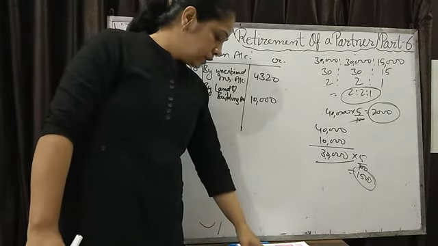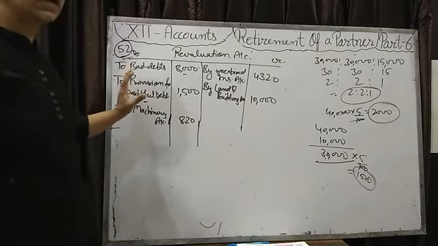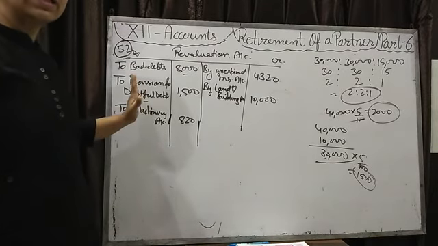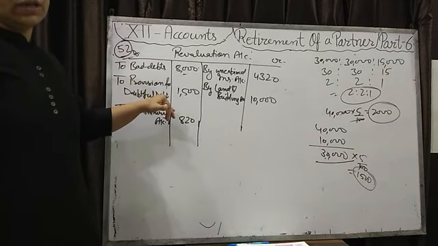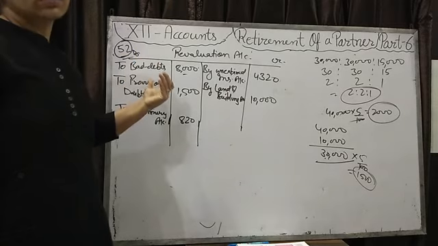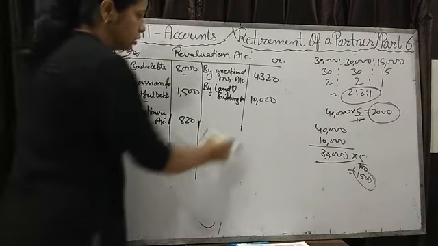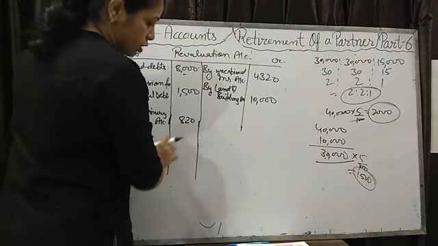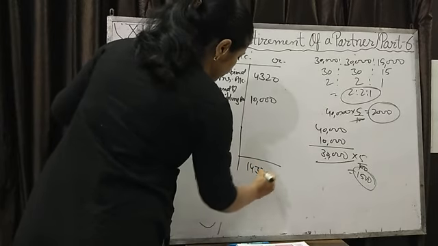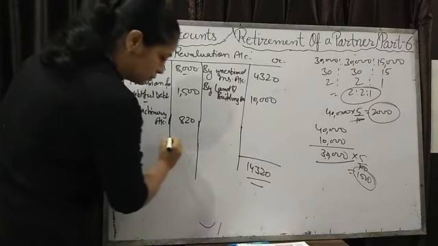So through this revaluation I only want to tell about the provision for doubtful debts. A very important term is there, that how you will deal with the bad debts when we already have a provision and a new provision also we want to make. So do practice. If any doubt comes, then you can ask me again in doubt class. Okay, now you will calculate the profit or loss of revaluation account. Do the total of both sides. Now it will come 14,320, and deduct this, it will come 4,000.